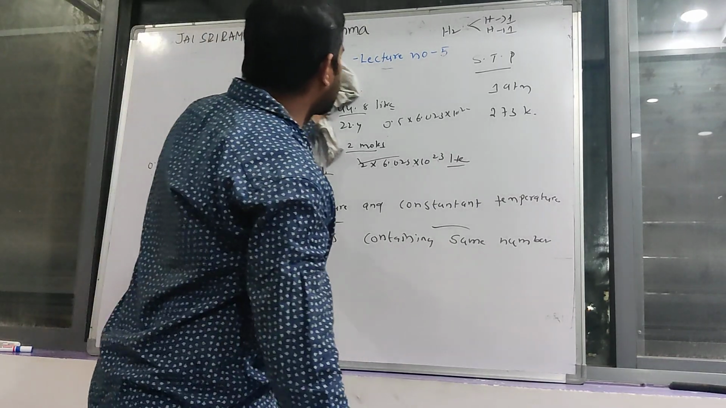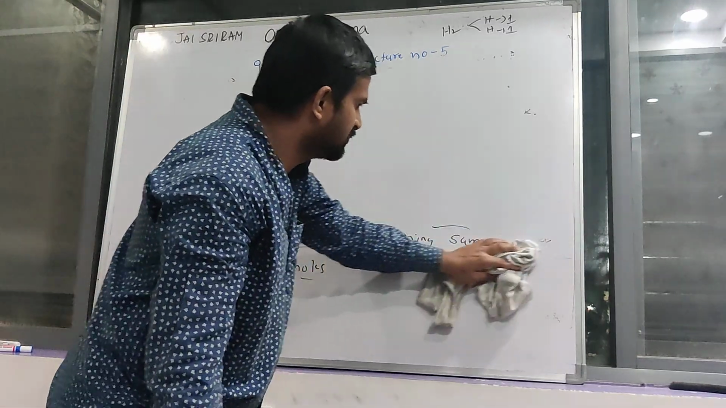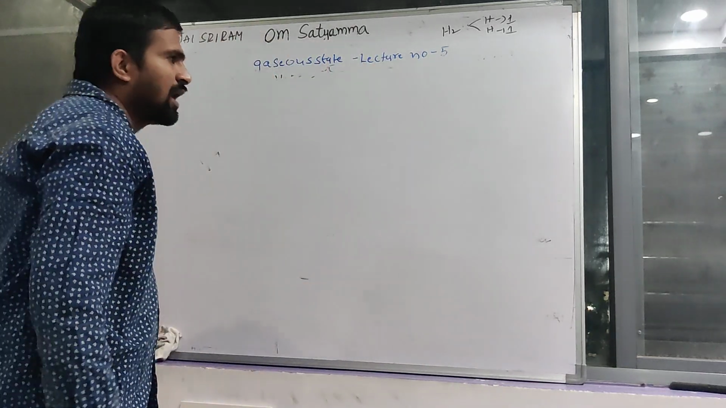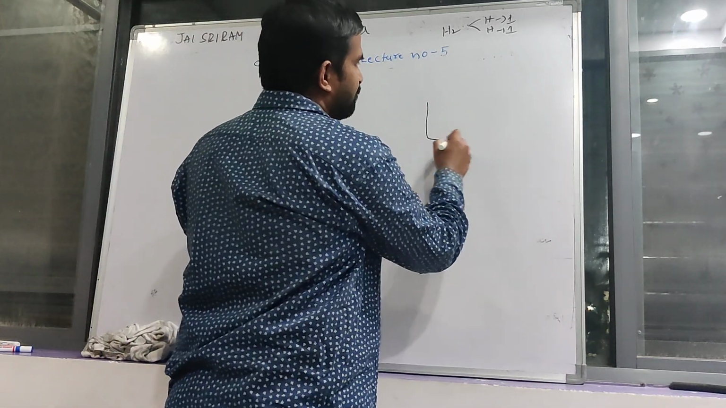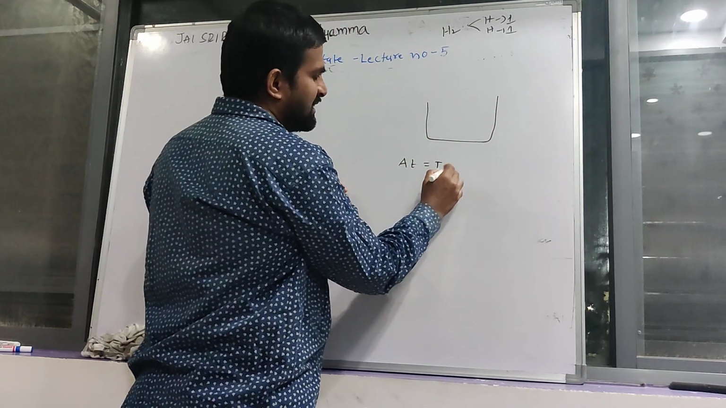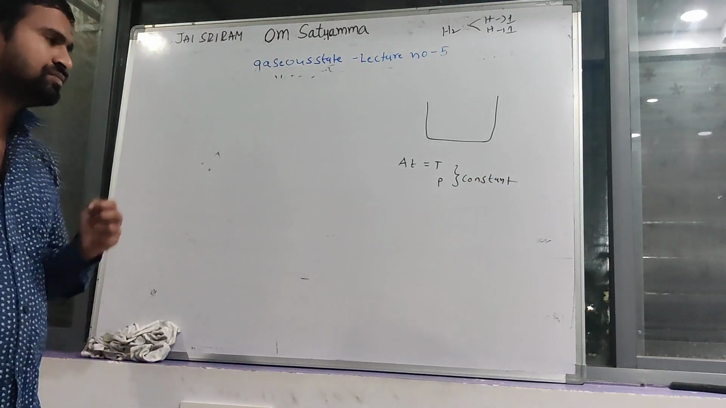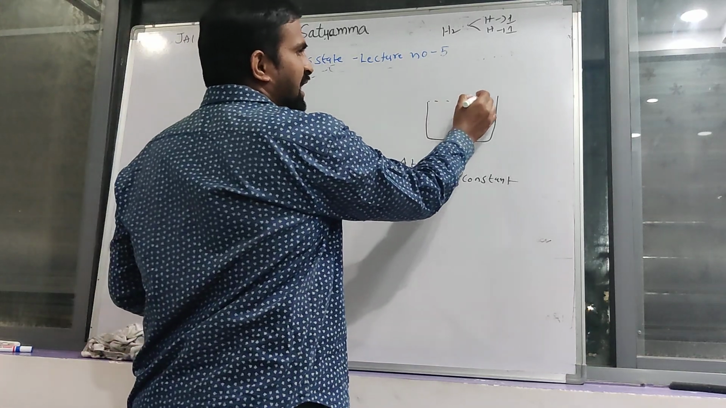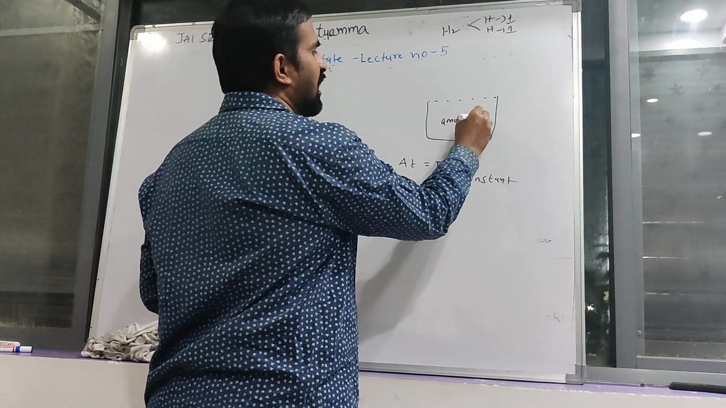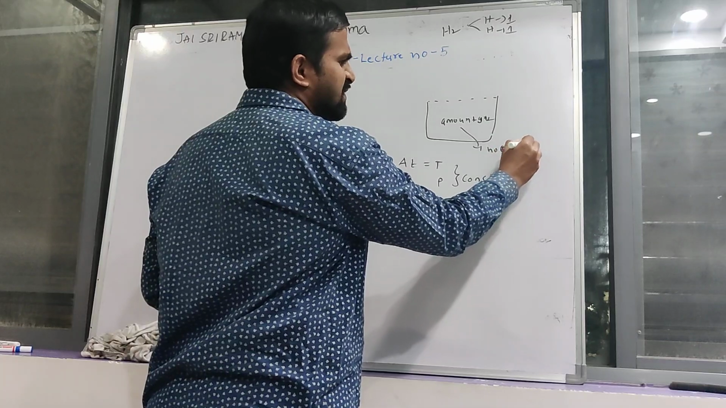Avogadro's law is applicable when temperature and pressure are constant. Clear? Or the same, whatever it may be, constant or same. The volume of a given gas depends on the amount of gas or number of moles of gas. Clear? This is very clear.